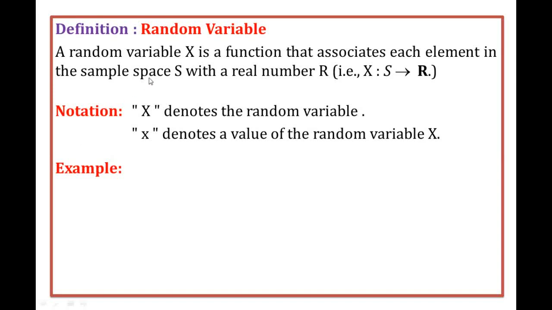A random variable X is a function that associates each element in the sample space S with a real number R, which means we consider one sample space along with a random variable capital X, and we will get some numerical values. That means we will get some real numbers. So that is called a random variable. Usually we denote random variables by capital letters, capital X, Y, Z. Here I denote capital X as the random variable. Small x is nothing but some possible outcomes of the random variable capital X.